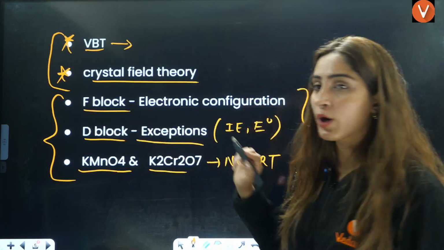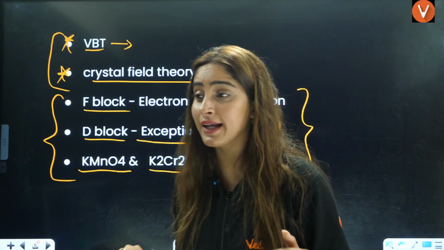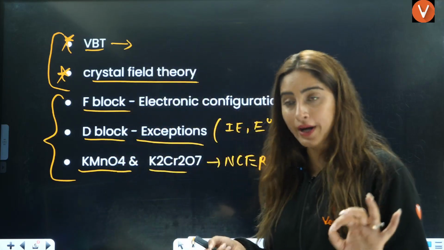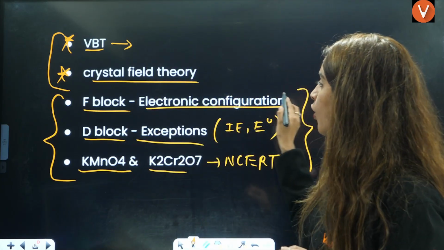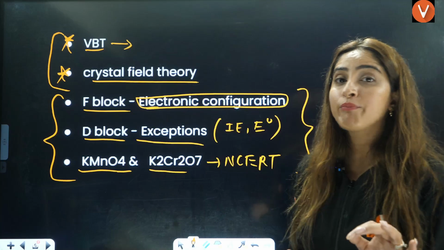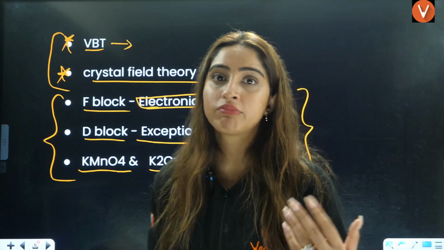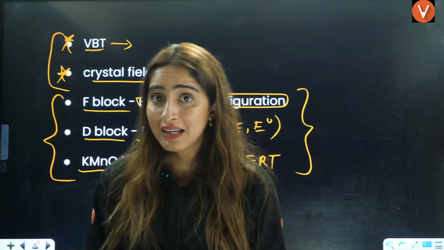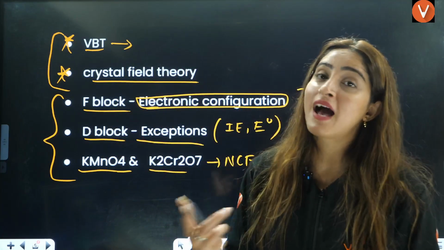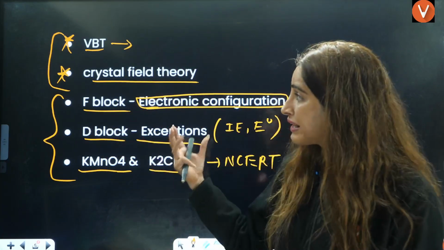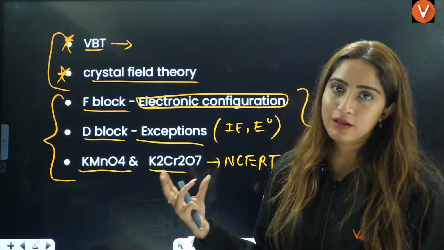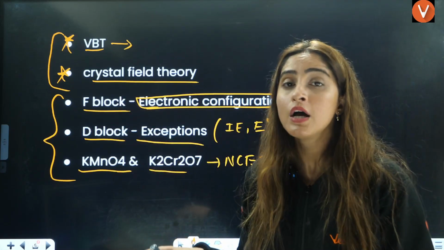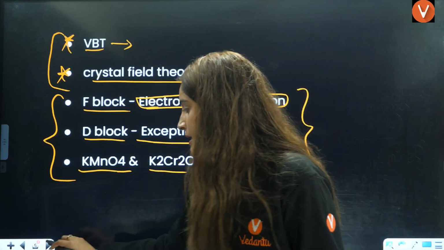Then from the f block, if you're thinking that I'll skip this f block, don't do that. Do lanthanoids, and from that do the electronic configurations. Very important. They ask you about gadolinium, and all these electronic configurations have been asked directly. If you know this, it will be answered in just 1 second. It is a very time saving part when we are sitting in the exam hall.